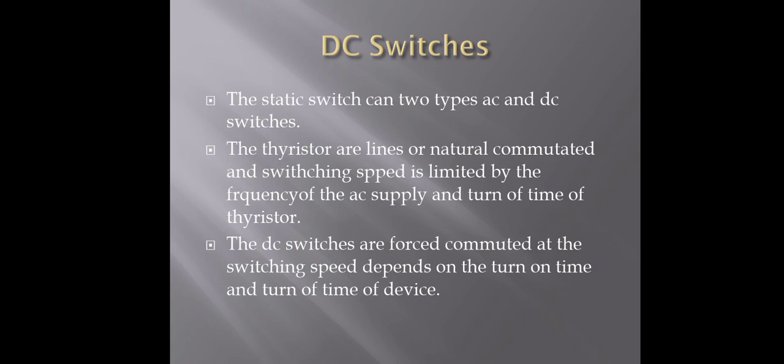The thyristors on AC lines are naturally commutated, and the switching speed is limited by the frequency of the AC supply, that is, the turn off time of the thyristors. Then the DC switches are force commutated, and the switching speed depends on the turn on and turn off times of the devices.